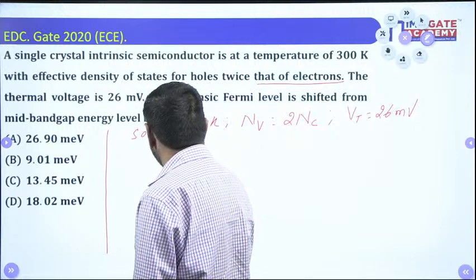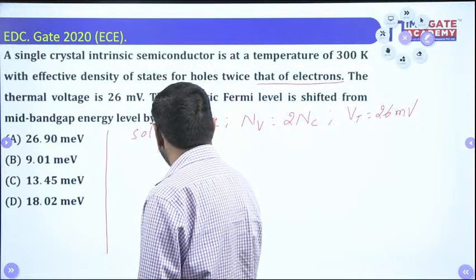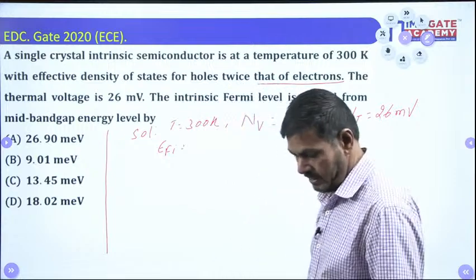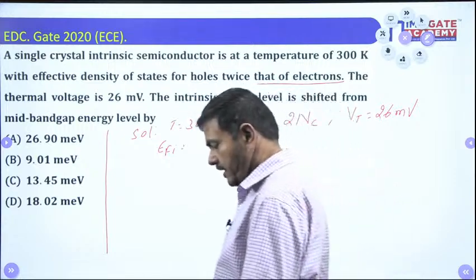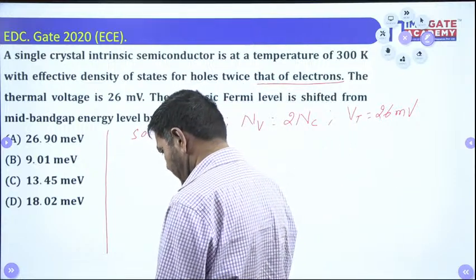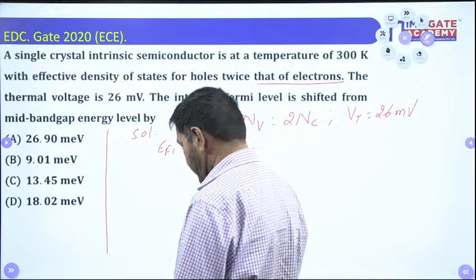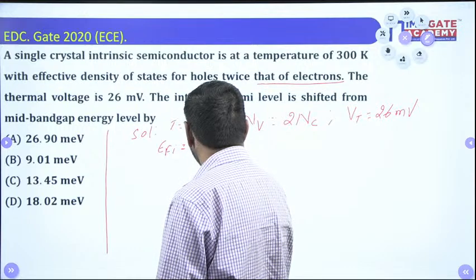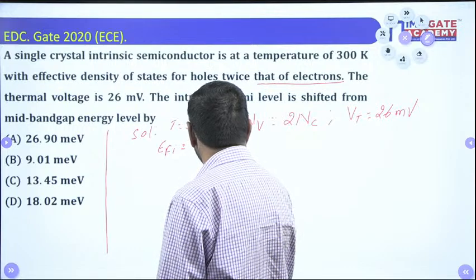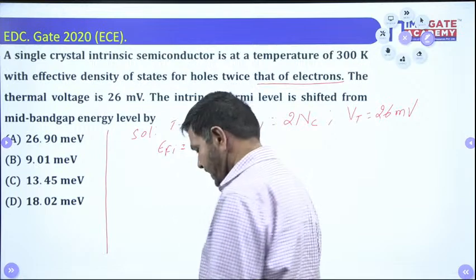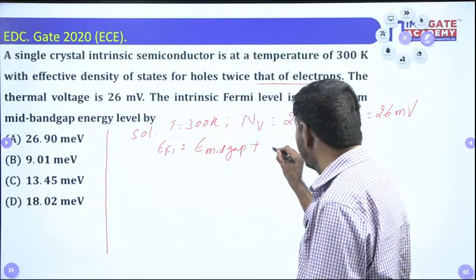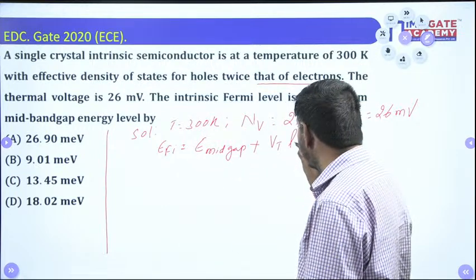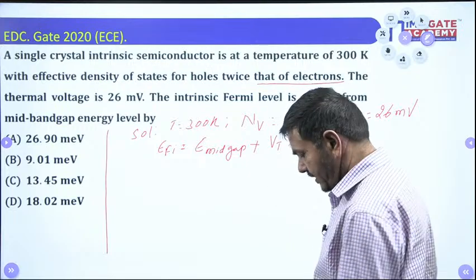The Fermi level energy for an intrinsic semiconductor is calculated by the formula E_Fi = E_midgap + VT ln(NC/NV), where VT is the thermal voltage.